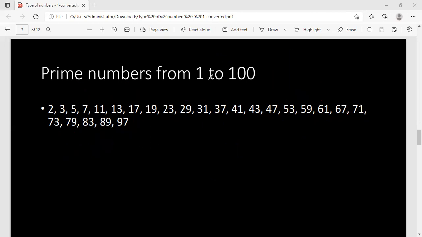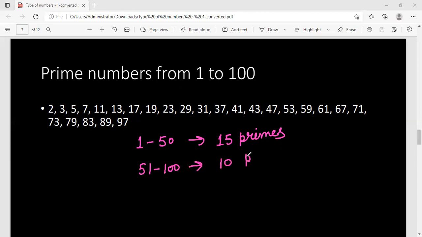And to be very precise, you can remember this as well: from 1 to 50, there are 15 prime numbers. And further, 51 to 100, how many prime numbers, guys? There are 10 primes.